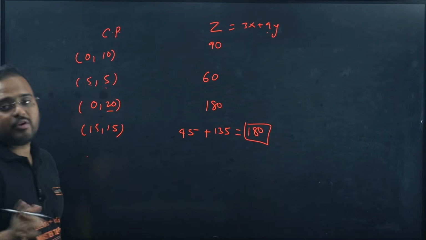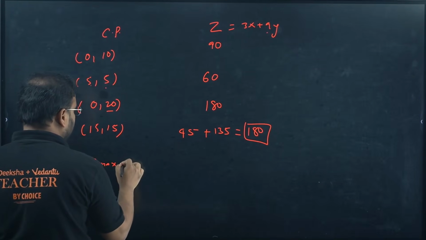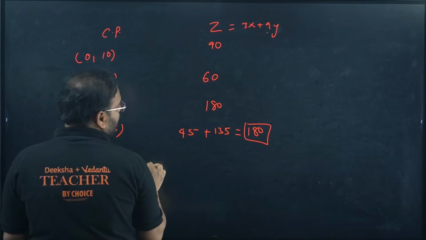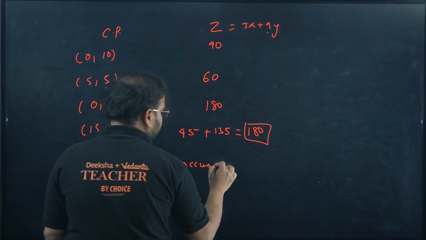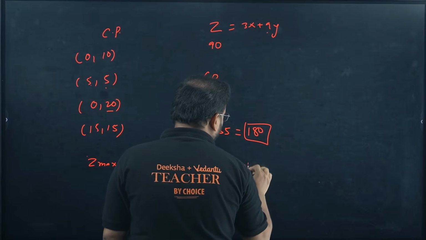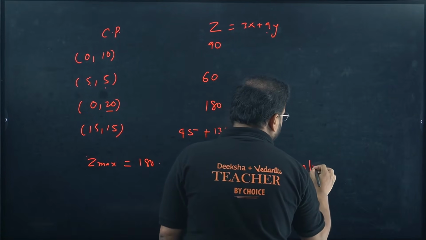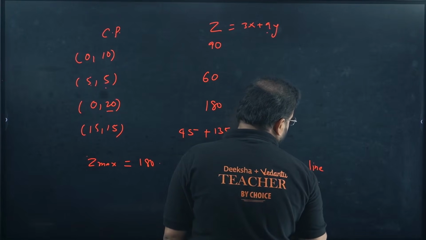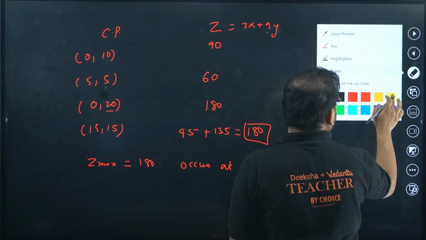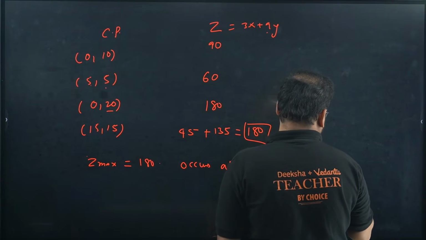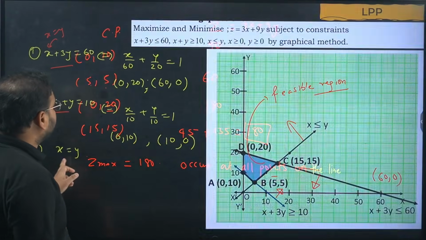Okay. Now we're looking for Z max, Z minimum. So this carries also marks, and this also carries marks, last 1 mark. Z max is equals to 180, okay, occurs at all points on the line, which line is this? 180, 180, 0, 20 and 15, 15.